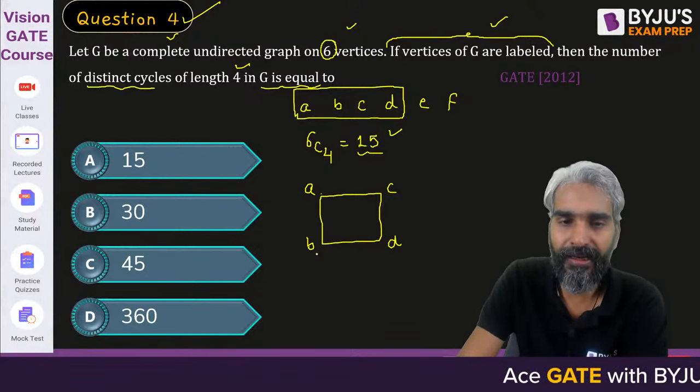Clear? So, with four vertices, how many cycles are possible? With four vertices, these are two. Can you think of anyone else? Yes, we can think of one more. A, B, C, D. Now, if we have this particular cycle, then there's a different one.